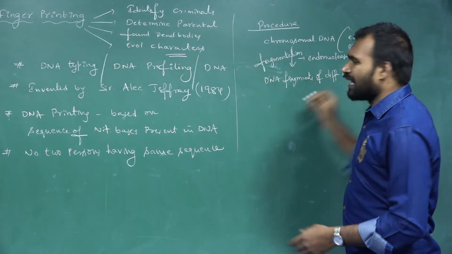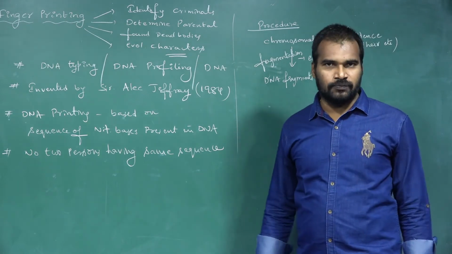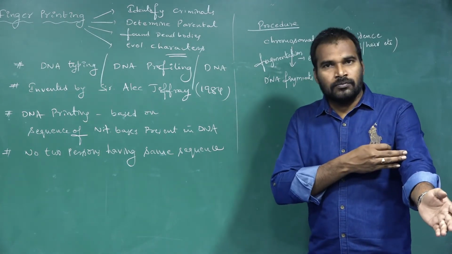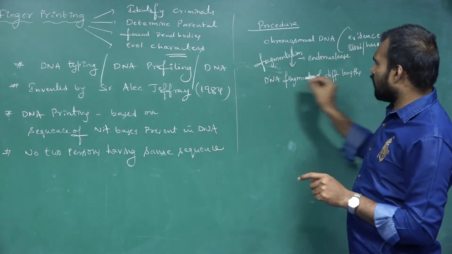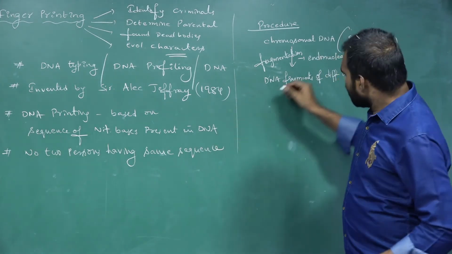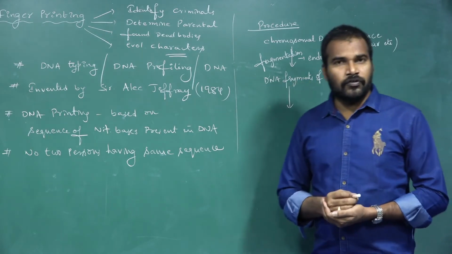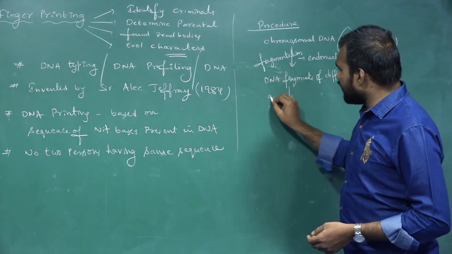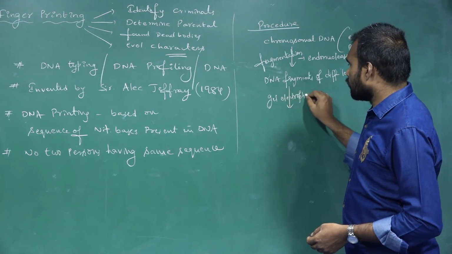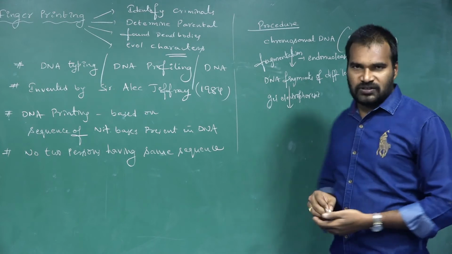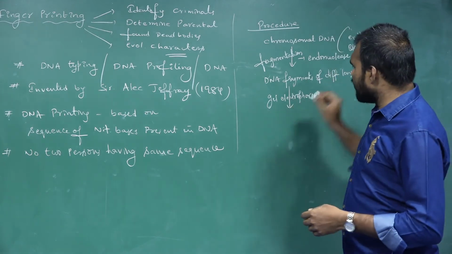These fragments do not all have the same length. Some fragments may be longer and some shorter. So we got different lengths of DNA fragments. Then what are we doing? In the next step we are doing gel electrophoresis. What is the role of gel electrophoresis?